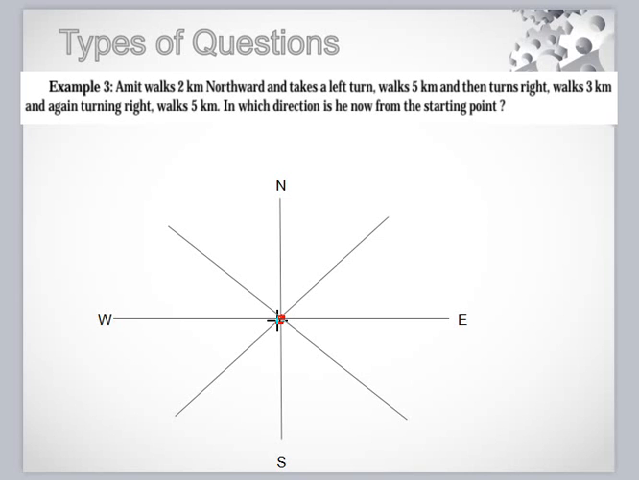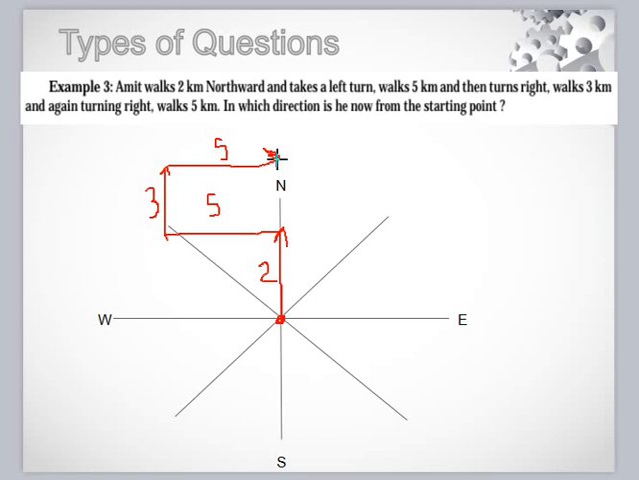Amit walks 2 km northward. Okay, here is Amit's initial position. 2 km northward. This is 2 km. Takes a left turn and walks 5 km. Then he turns right and walks 3 km. And again turns right and walks 5 km. In which direction is he now from the starting point?